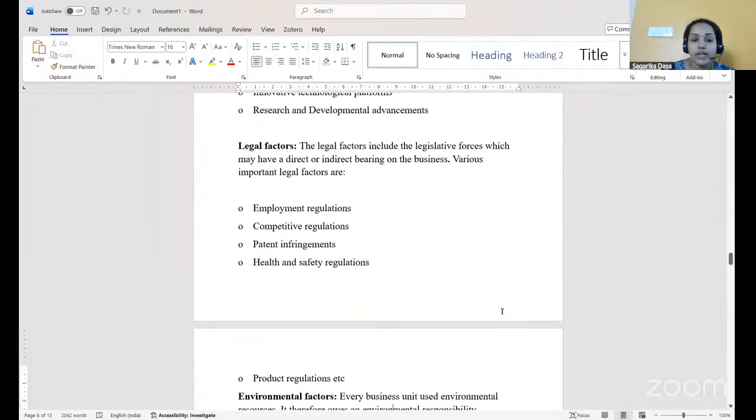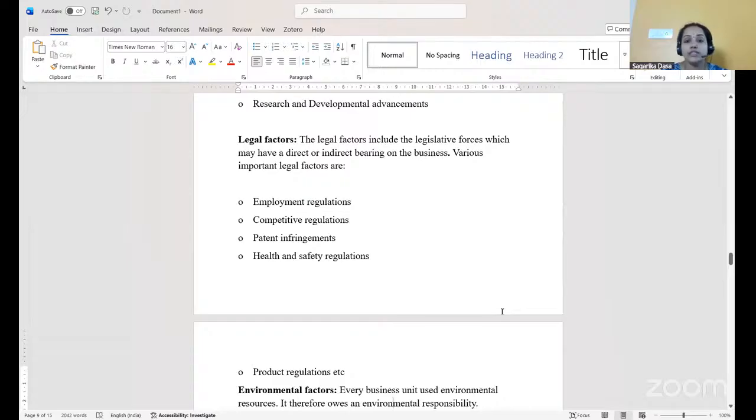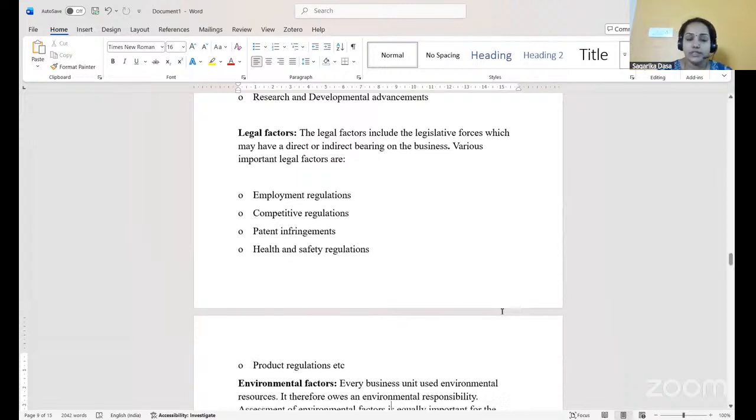Then we have legal factors. The legal factors include legislative forces which may have direct or indirect bearing on the business. Various important legal factors are related to the legislative forces which may have direct or indirect impact on the business, which includes employment regulations, the acts or the rules and regulations related to labor and employment generation, competitive regulations, patent infringement, health and safety regulations, product regulations.